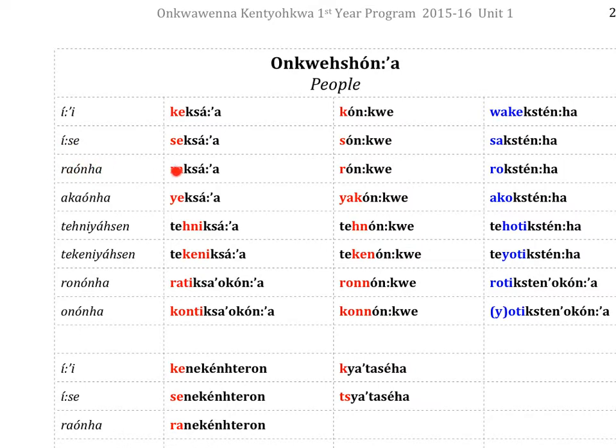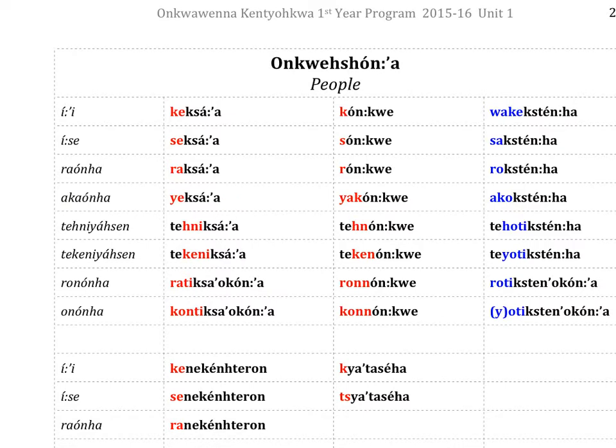Rauha, raksa'a, him. So we have our he to it prefix with the root for child. He is a boy or a boy. Rungwe, man, or he is a man. Rokstaha, old man. Agauha means her or she.